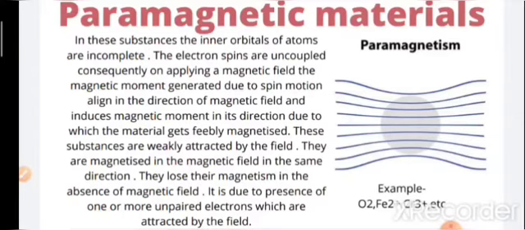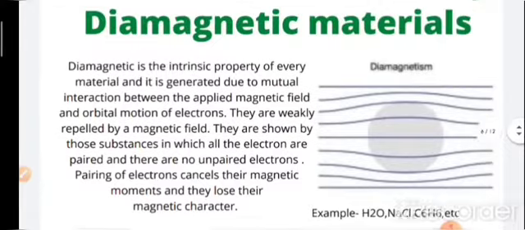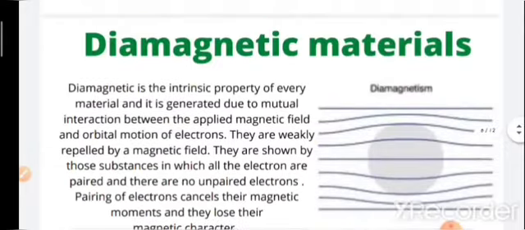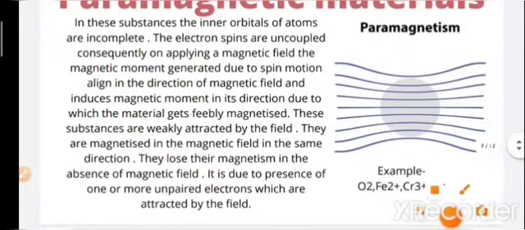These substances are weakly attracted by the field. They are weakly attracted by the field, and the diamagnetic were weakly repelled by the field. First point, they are magnetized in the magnetic field in the same direction. They are magnetized in the same direction, but the diamagnetic were magnetized in the different direction.